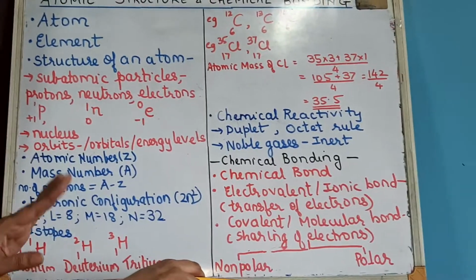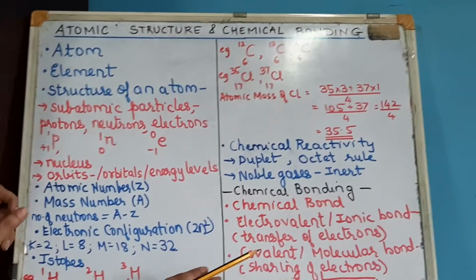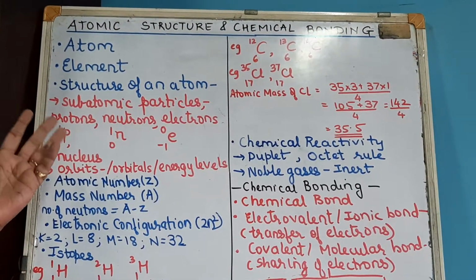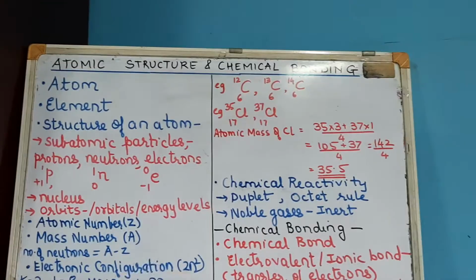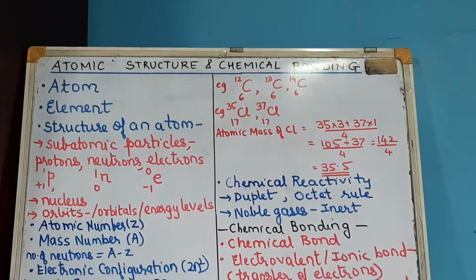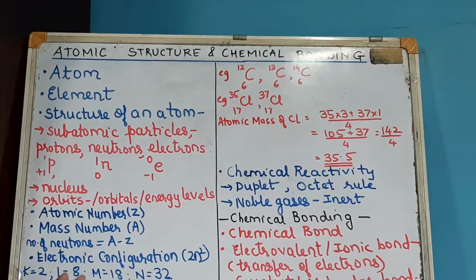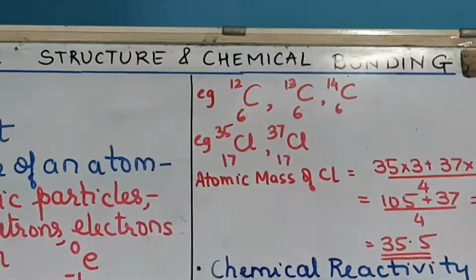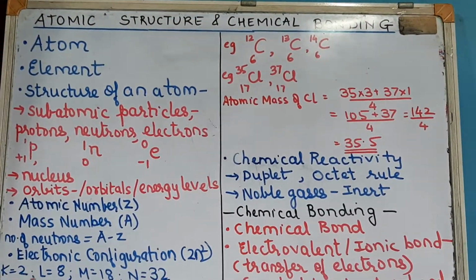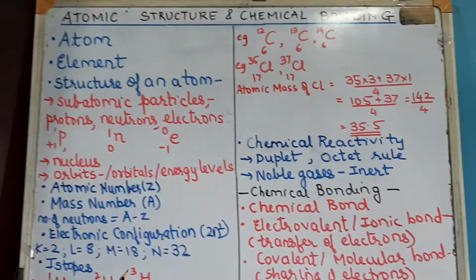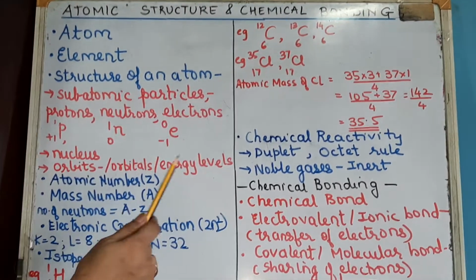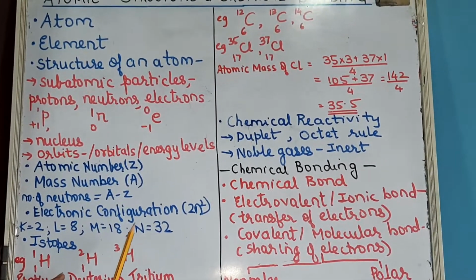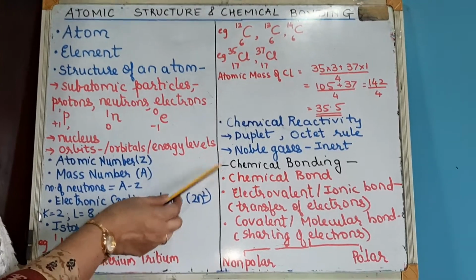Okay, is it clear? All this part that I have explained is related to atomic structure. Our title of the chapter is atomic structure and chemical bonding. So in atomic structure you have to know all these concepts about the atom, element, the subatomic particles, atomic number, mass number, electronic configuration, isotopes, and those give reasons which I just explained, and the duplet and octet rule. Now coming to chemical bonding.